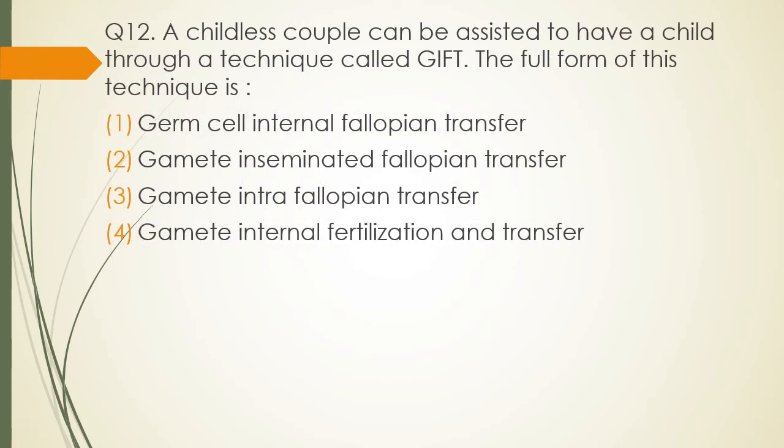Question number 12. A childless couple can be assisted to have child through a technique called as GIFT. The full form of this technique is germ cell internal fallopian transfer, gamete inseminated fallopian transfer, gamete intrafallopian transfer, or gamete internal fertilization and transfer. Full form of GIFT. The correct answer is option 3, gamete intrafallopian transfer.